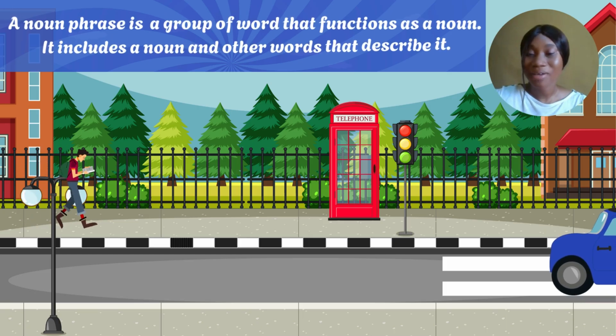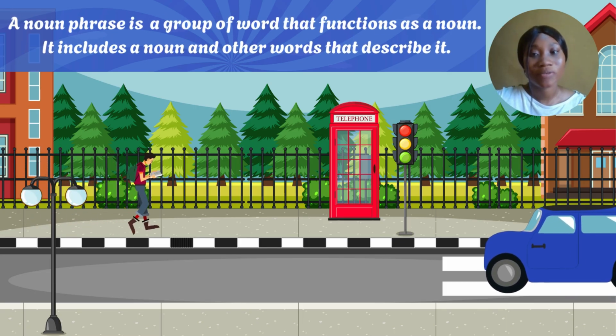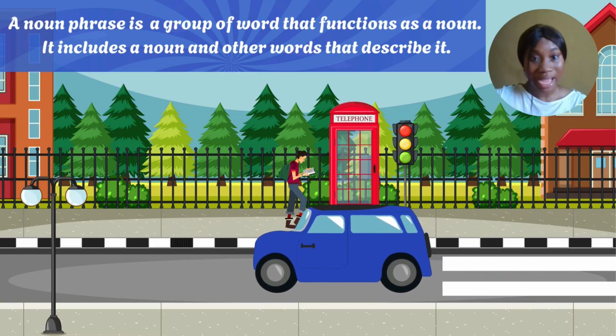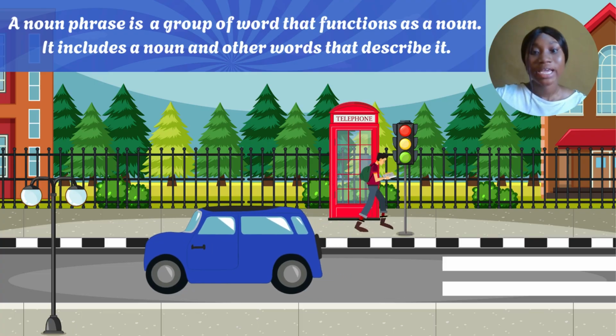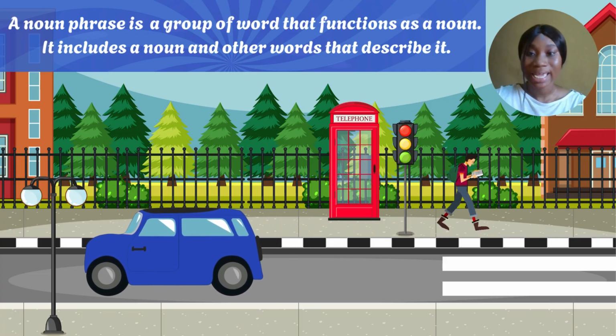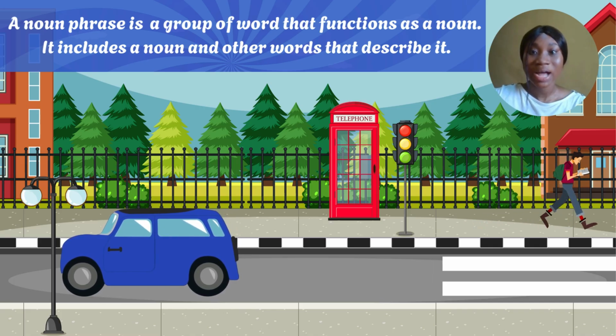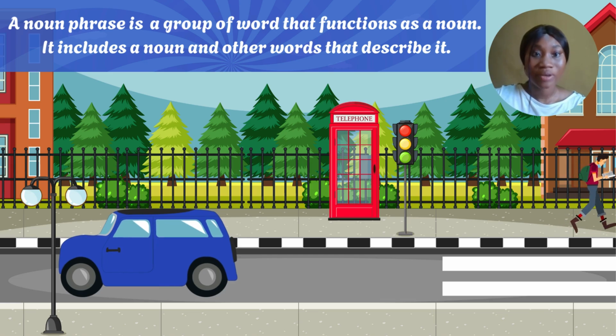So talking about a noun phrase now. A noun phrase is a group of words that function as a noun. So it includes a noun and other words that describe it. Now, I don't know if you recall, but quickly, a phrase simply means a group of words. So phrases are a group of words. Now, attaching phrase to the word noun. So noun phrase simply means group of words that describe a person, an animal, a place, a thing, or an idea. And a noun phrase can include other words like adjective and adverb that we can use to describe a person, animal, place, or thing.